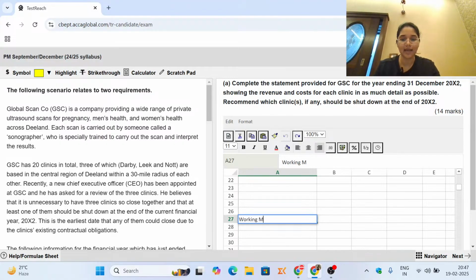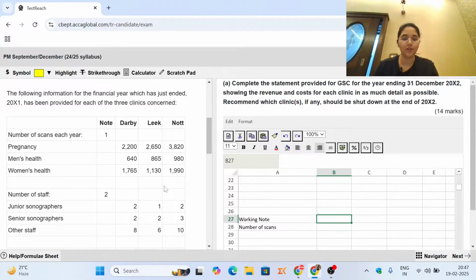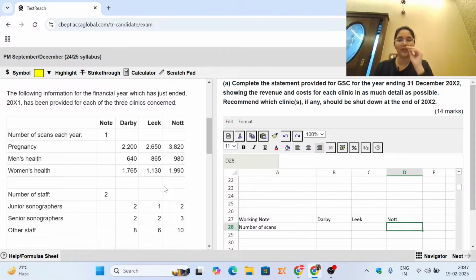I'll tell the examiner that this is my working note, and here I am first talking about the number of scans. So I will label with respect to the names of all 3 clinics: Darby, Leak and Not. Here I have quoted whatever is given to me in the information.